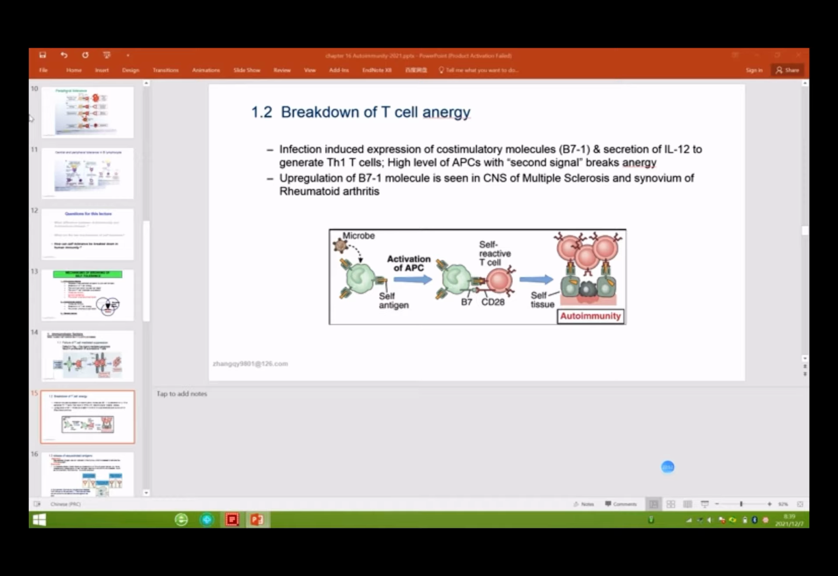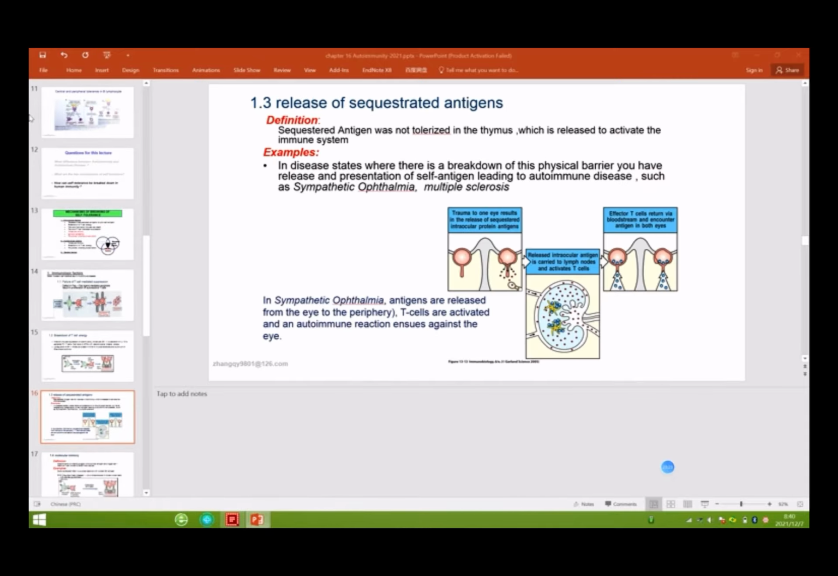So this is some upregulation of the B7 molecule, I think in multiple sclerosis and rheumatoid arthritis. And I just mentioned that beta cells express B7 molecule. But in healthy individuals, this tissue does not express B7 molecule. Is it clear? Okay. And release of sequestered antigen. So what does sequestered antigen mean?